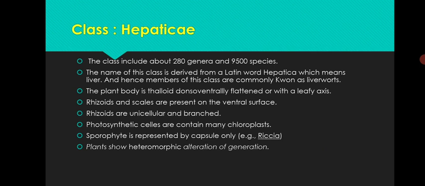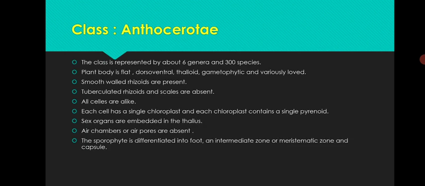The plant body is thalloid, dorsiventrally flattened, or with a leafy axis. Rhizoids and scales are present on the ventral surface. Rhizoids are unicellular and branched. Photosynthetic cells contain many chloroplasts. The sporophyte is represented by the capsule only. The plants show heteromorphic alternation of generations.